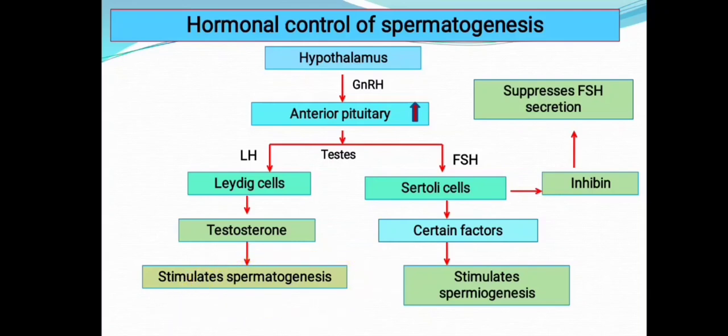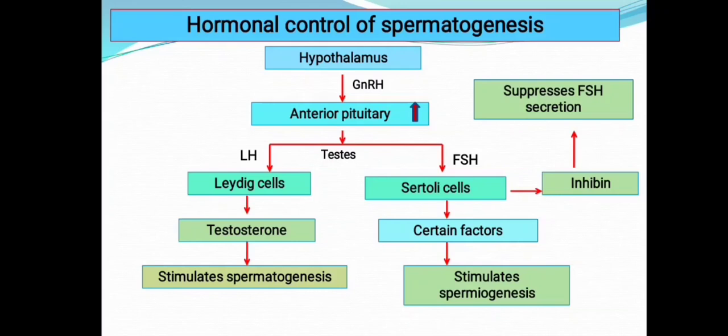On the other side, FSH acts on the Sertoli cells, or nurse cells, and stimulates the secretion of some factors which help in the process of spermiogenesis. Spermiogenesis is nothing but the transformation of spermatids into spermatozoa, or sperm.